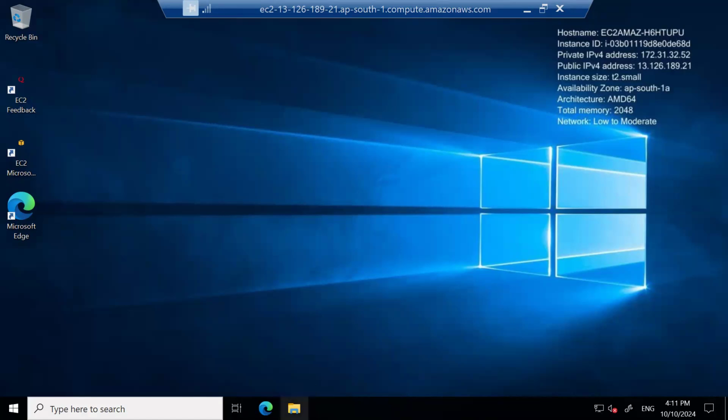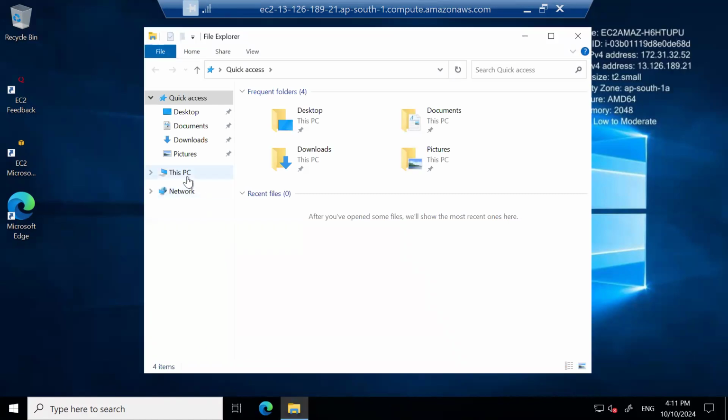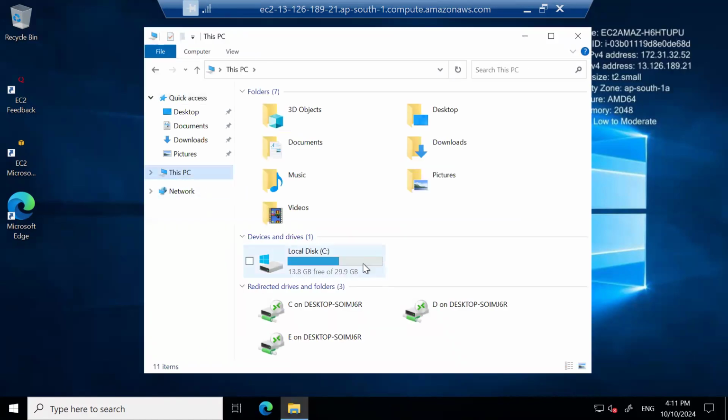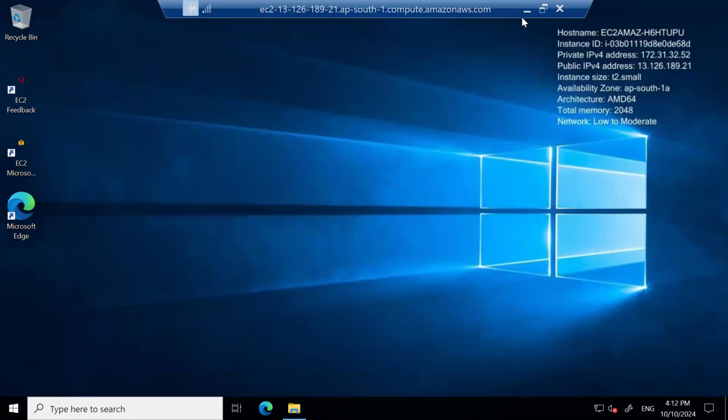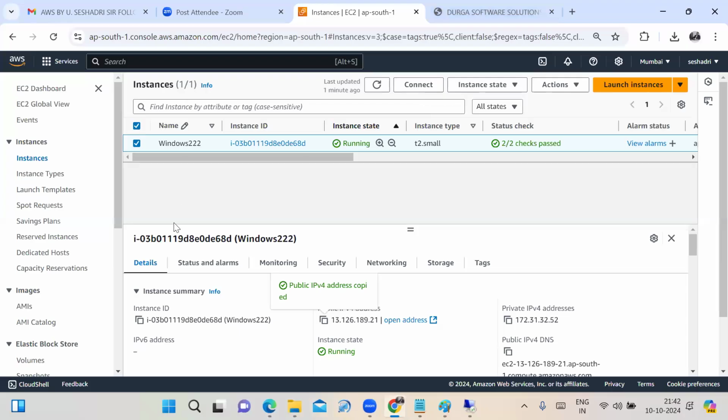How can we find out? We can click on File Explorer, go to This PC. Are you able to see that 30 GB? 29.9 GB is there, and out of that 13.8 GB is free. The remaining is for the Windows OS installation, which takes some space. The remaining is free space. In total, the 30 GB is the root volume being provided. Those are the steps we have to follow to launch and connect the Windows server.